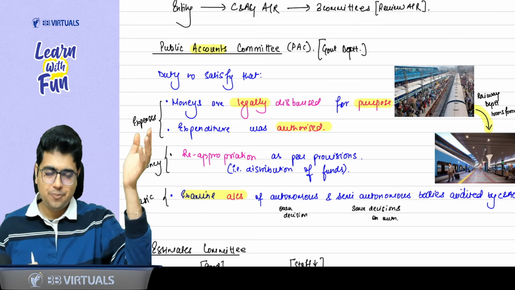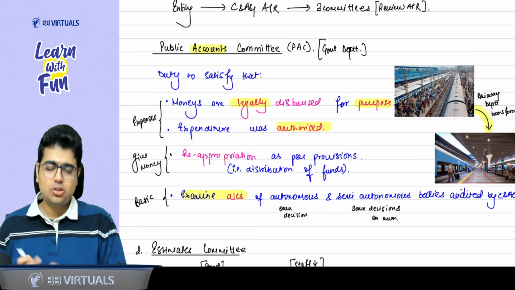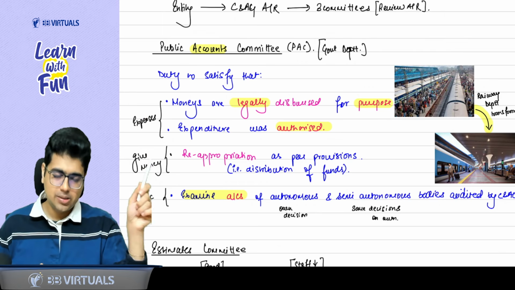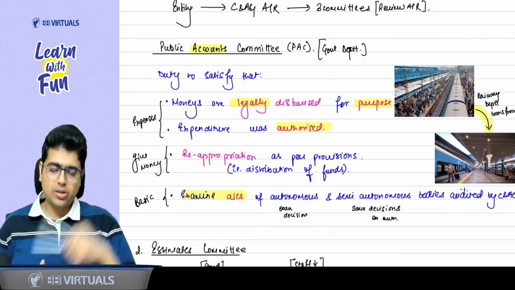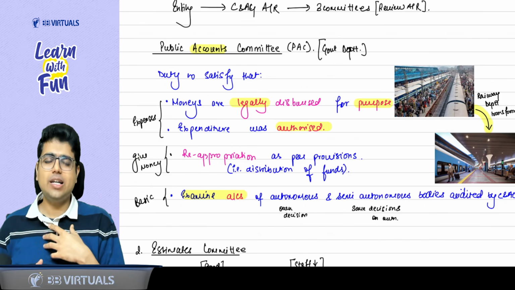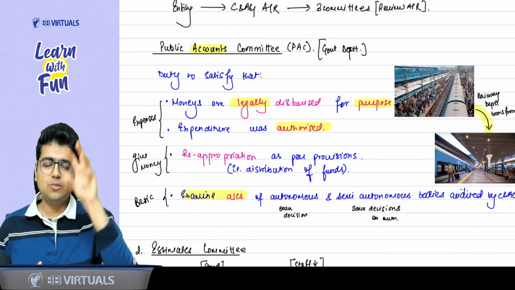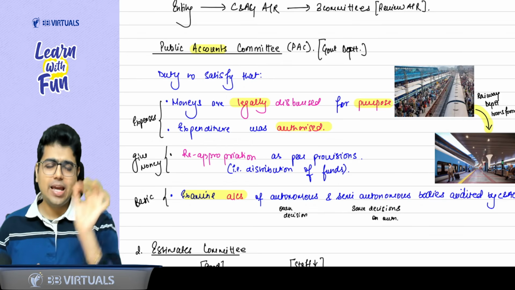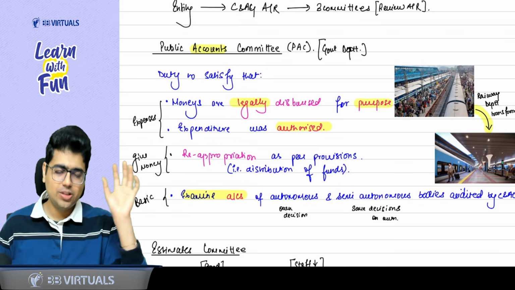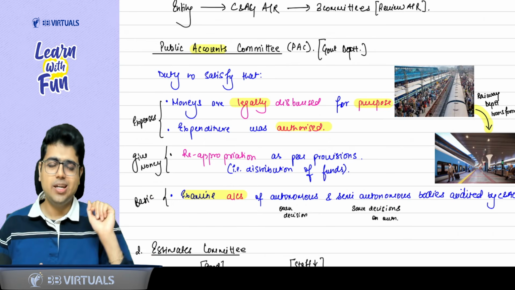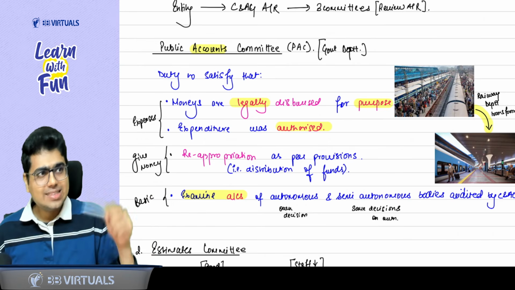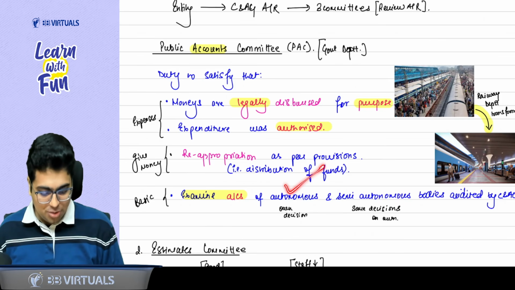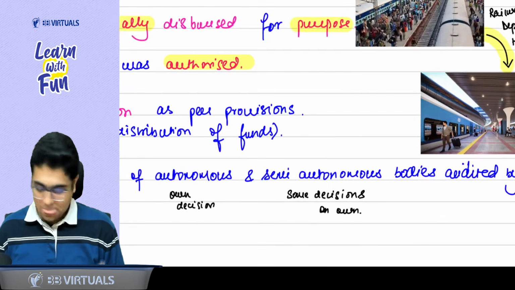Expense should be legal, expense should be authorized. Monies are legally disbursed for the purpose, expenses are properly authorized. The third function was related to distributing funds after expenses. How do they write it? Reappropriation has been done as per the provision, in brackets, distribution of funds. And lastly, the basic point, examining the accounts of autonomous and semi-autonomous bodies.